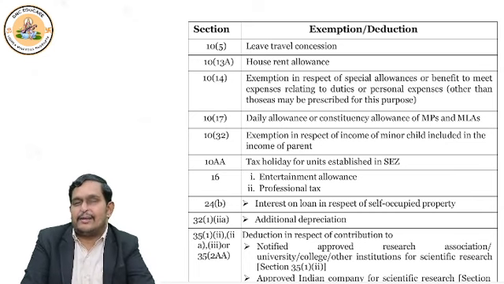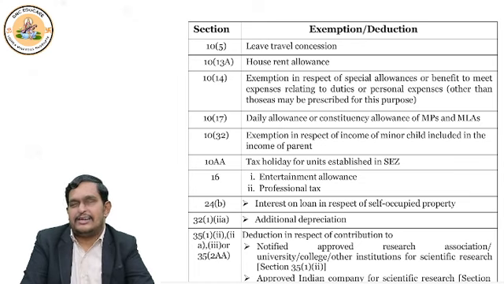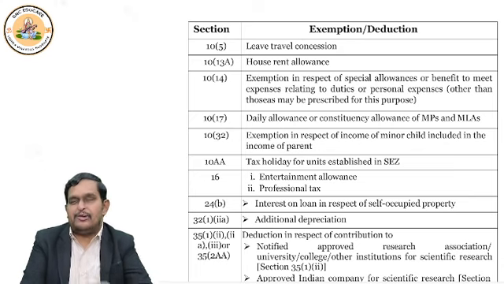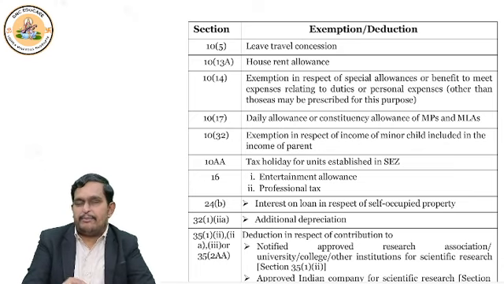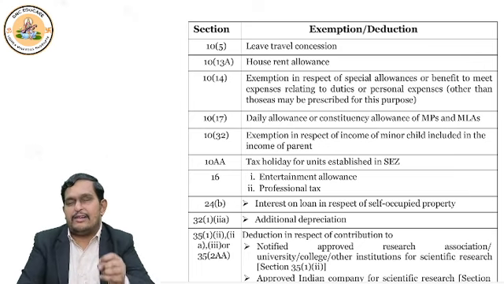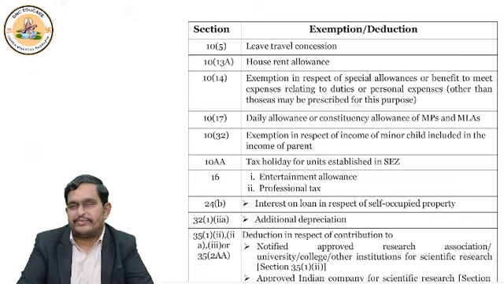Let's see 10 subsection 13A. It's actually house rent allowance. Most commonly, almost every employee gets HRA from the employer. You are paying house rent, so I am giving you house rent allowance. That means some money employer will give to employee so that he can pay the rent of the house.